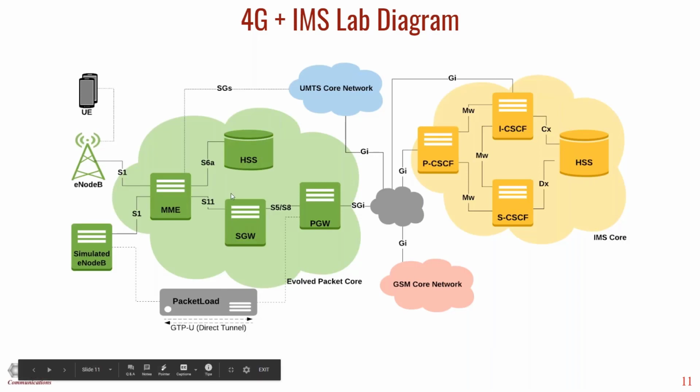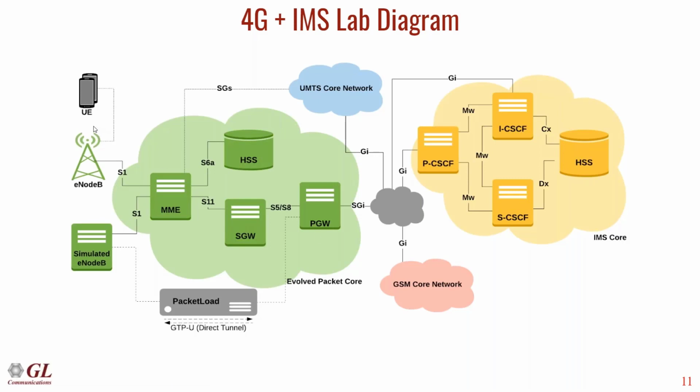So let's quickly go over what each of these nodes are. On the base station side, there's an eNodeB that allows mobiles to connect into this core network. That's the interface point between mobile phones and our network. On the left side here, this eNodeB is a real base station that we provide, broadcasting RF signals. With our MAPS tool, we can also do a simulated eNodeB, which is able to generate calls, acting as UEs, placing calls into the core network.